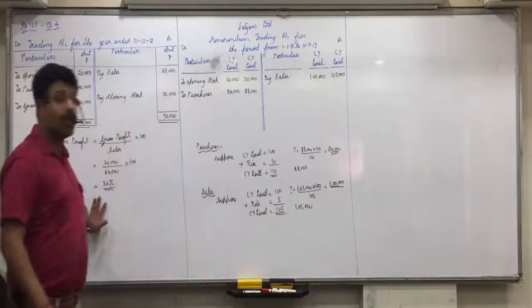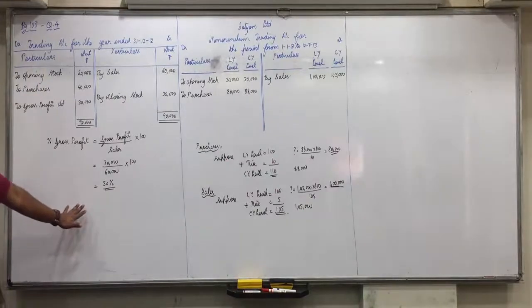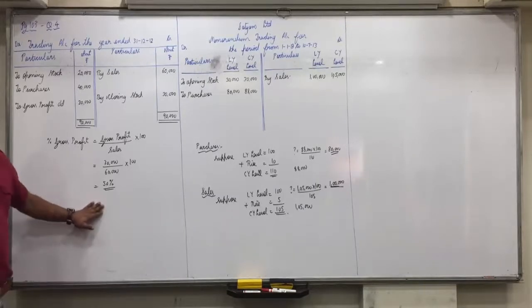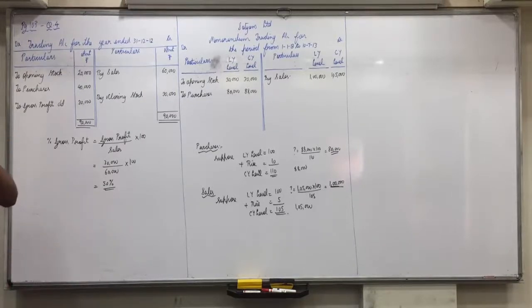Because this percentage gross profit cannot be applied in the current year as purchase price has changed and also selling price has changed. So we obtained the level of last year. And this percentage gross profit will be applied in which level? Last year's level. Understood this portion?